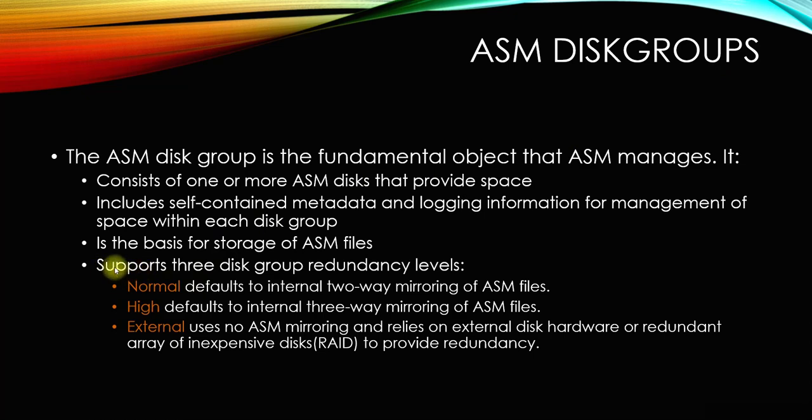While installing ASM or creating the disk group, you will get a prompt asking you to select the redundancy level. There are 3 redundancy levels defined here. Normal: as we all know, mirroring means a replica of one copy, so normal redundancy means there will be two copies for a particular file.